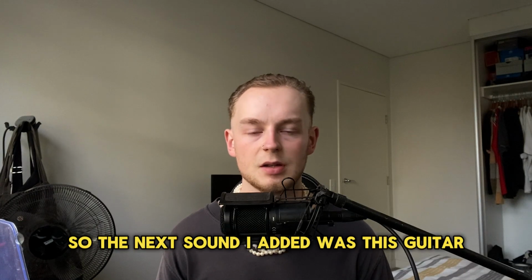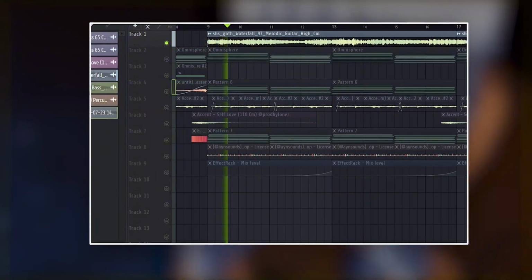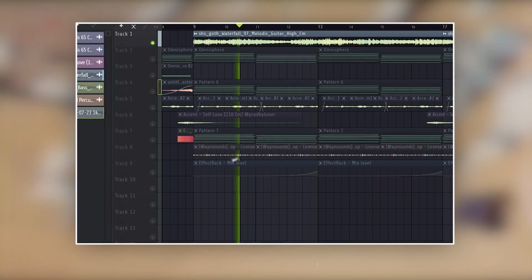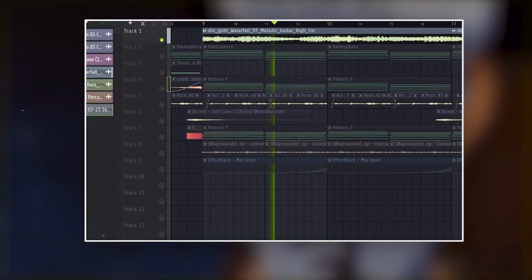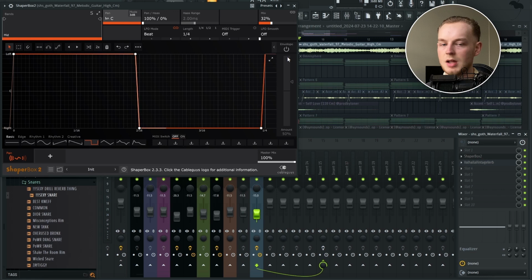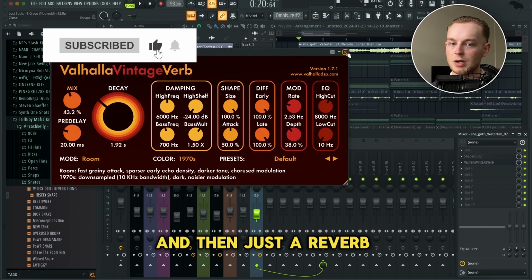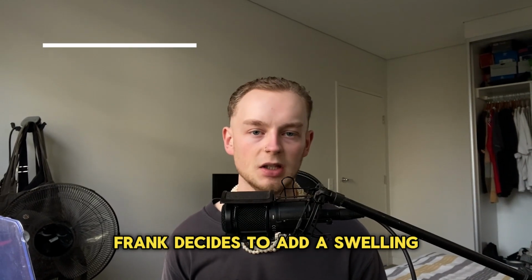Frank loves guitars, so the next sound I added was this guitar that I found off Splice. And for the effects on the guitar, I added ShaperBox to make it pan left and right, and then just a reverb. In Chanel, Frank decides to add a swelling bass to transition between parts.